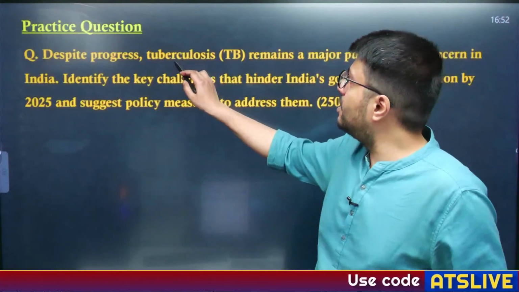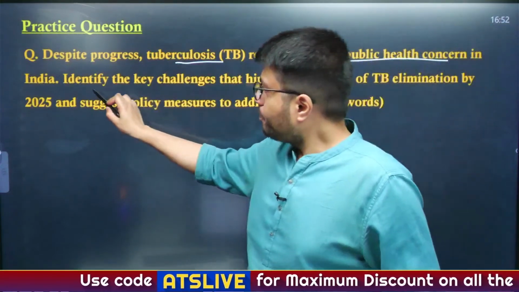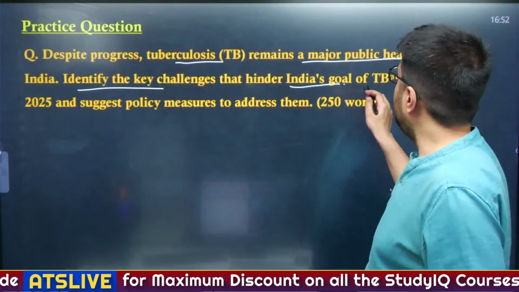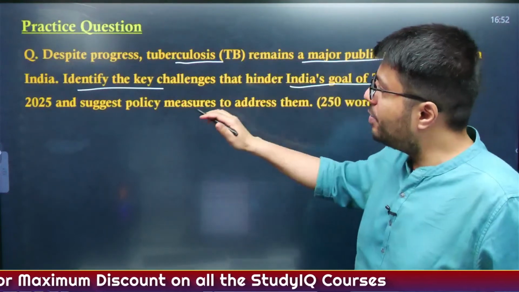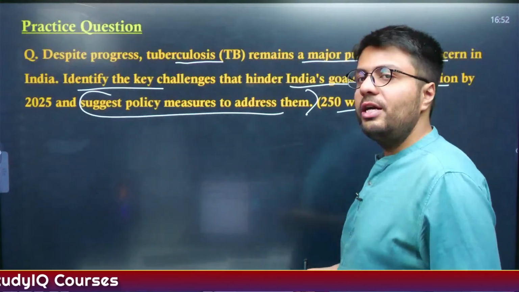Now, despite progress, tuberculosis remains a major public health concern in India. Identify the key challenges that hinder India's goal of TB elimination by 2025 and suggest policy measures to address them. Please divide your answer in 3 parts.